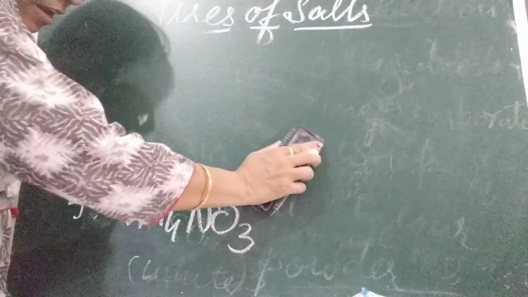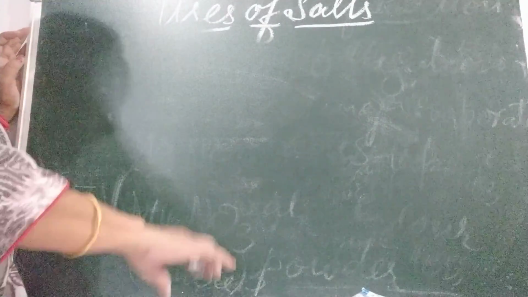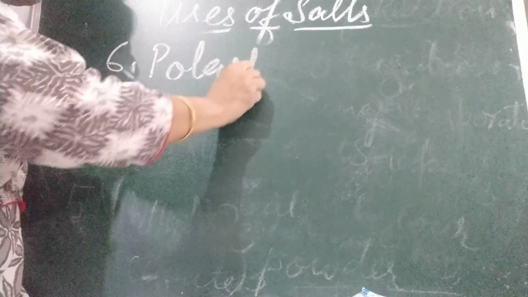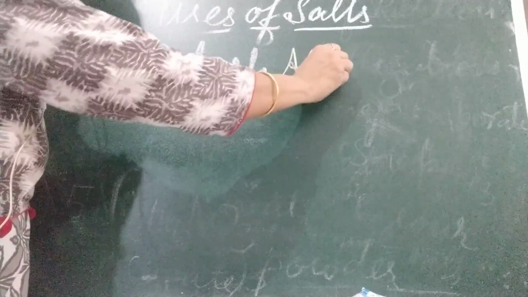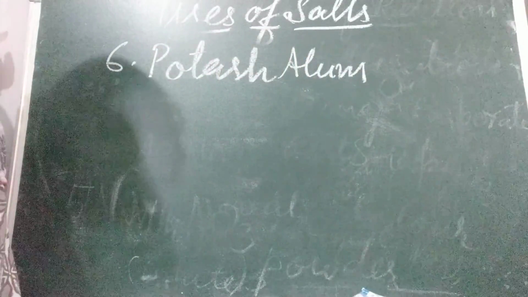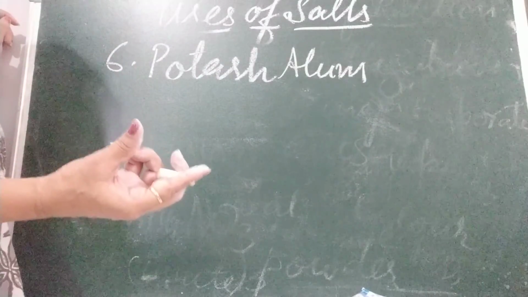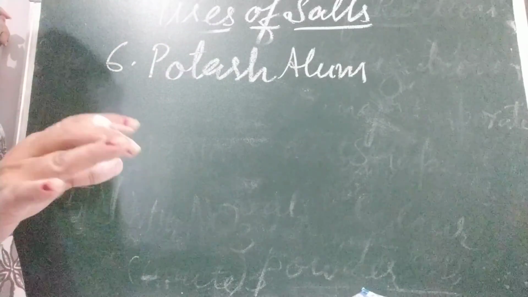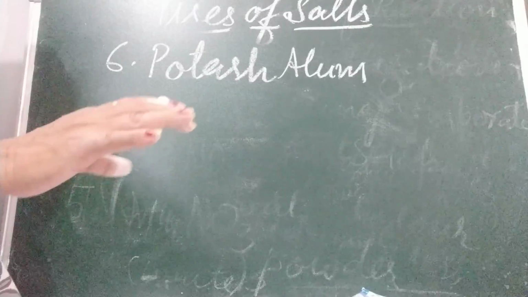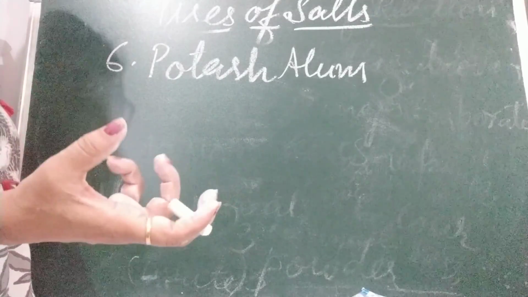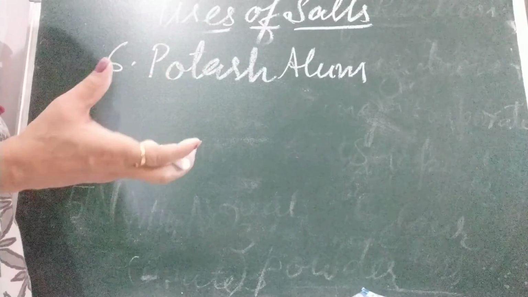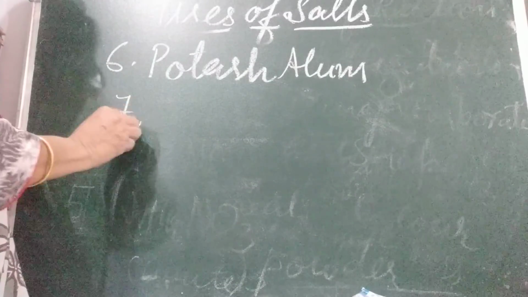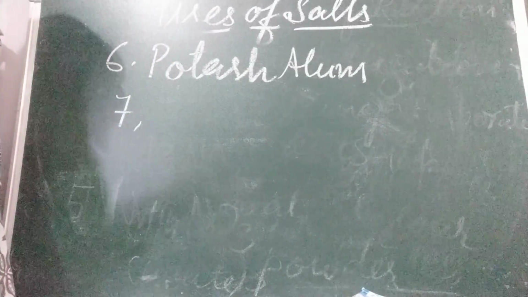Now next is potash alum. Number 6 is potash alum. The formula is very long, you learn it. We use this alum in purification of water. It's crystal, available in the market. You can buy also. When you put it in a bucket full of water, you will find the dirt and dust particles which are suspended in water. They react with potash alum and they will make lumps. We remove that. This way we clean the water. This is also used in water works for cleaning water.